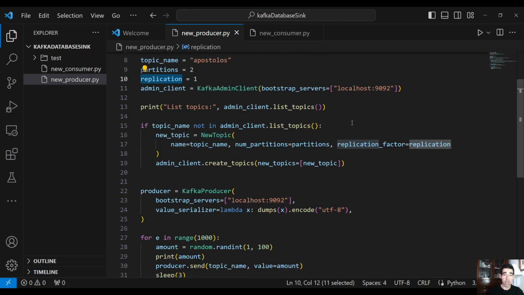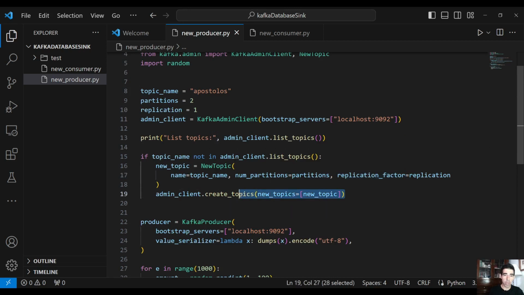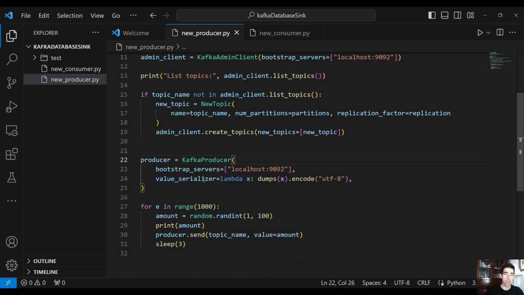What the code does here is check for the topics. If the topic doesn't exist, then we create a new topic using the admin client here, and we define the number of partitions and the replication factor, and then we create a topic, right? And then we create a Kafka producer, we define the bootstrap servers, and we provide the serializer for the value.